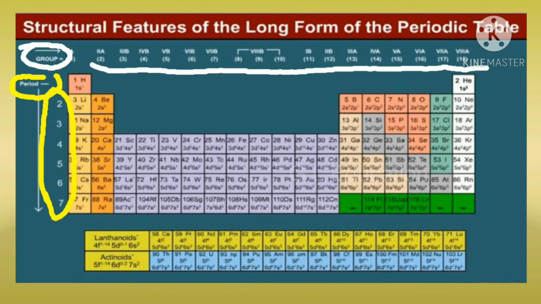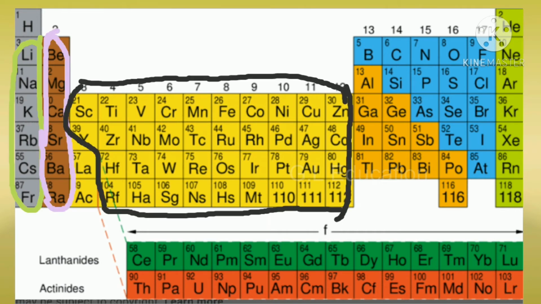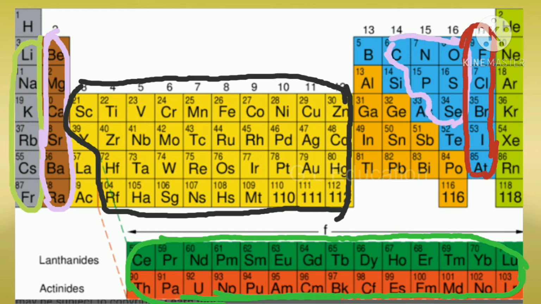Based on the physical and chemical properties of elements, they are grouped into various families. The families are alkali metals, alkaline earth metals, transition metals, inner transition metals, chalcogens, halogens, and noble gases.